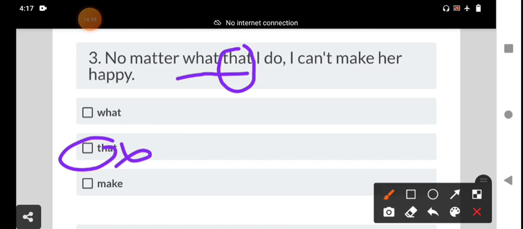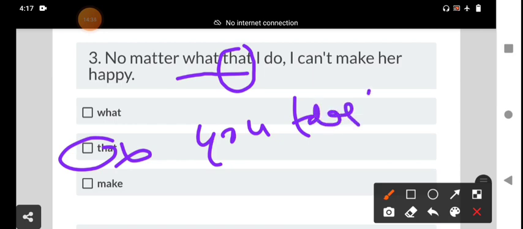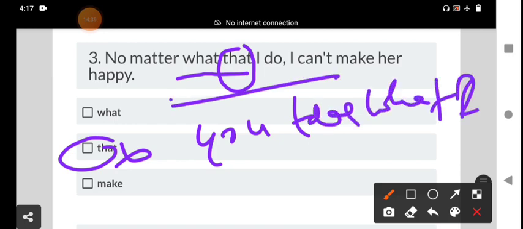This is the book which the lecturer mentioned. You can take what I have. This is the structure, what I do. No matter what I do, that is the correct structure.